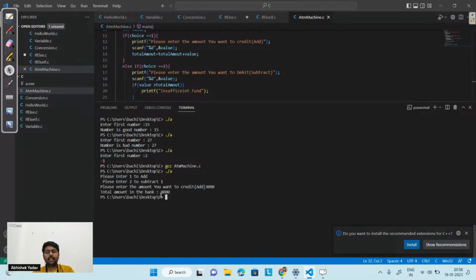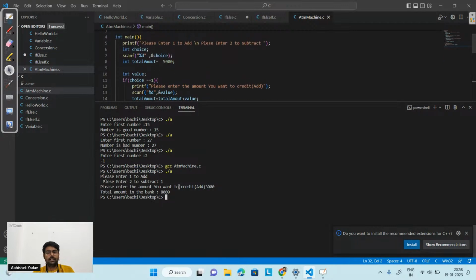So you can see you are getting the total amount as 8000 rupees. The previous balance is 5000 rupees plus 3000 rupees, what is that? 8000 rupees. So you are getting 8000 rupees on the output screen here. Let's run the program again.